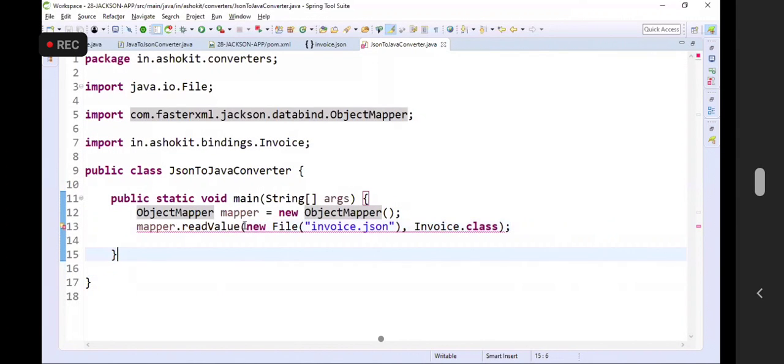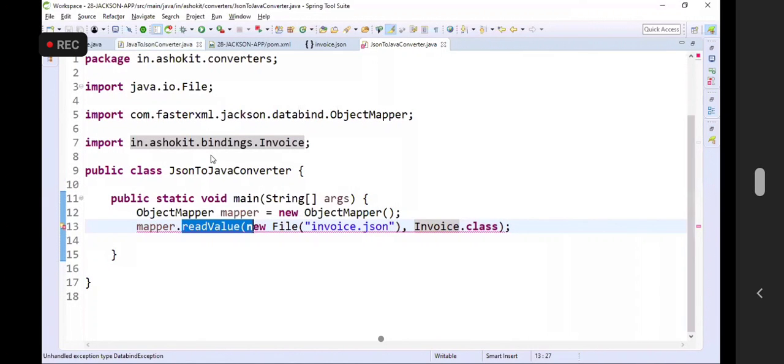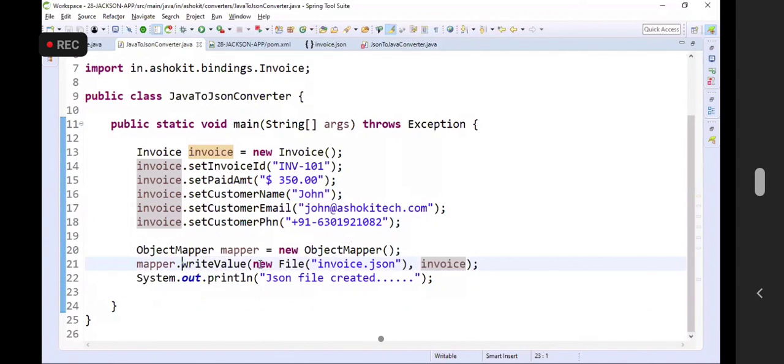mapper.readValue of JSON file, comma, Invoice.class. What is the meaning of this? I'm giving the file as an input and I'm giving the class type also. That means this object mapper should read this file and convert it into this class object. That is the meaning of readValue. Earlier what we have done, writeValue. So the method names are also very readable.